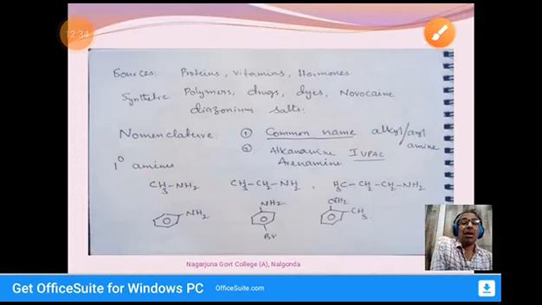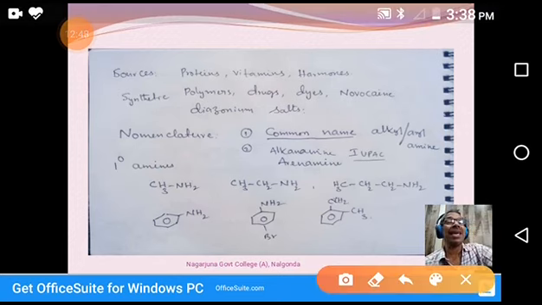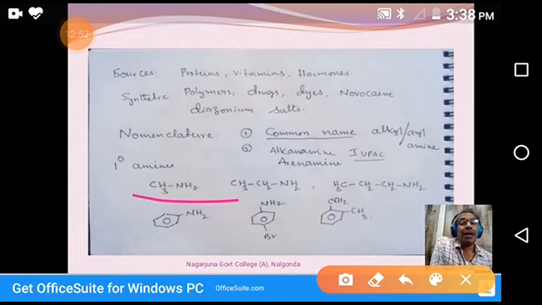Coming to the IUPAC method, alkanamine. CH4 we call methane, in which one of the hydrogens is replaced by amine. That's why we call it methanamine. So this one is methylamine in the common name method, methanamine in the IUPAC method.